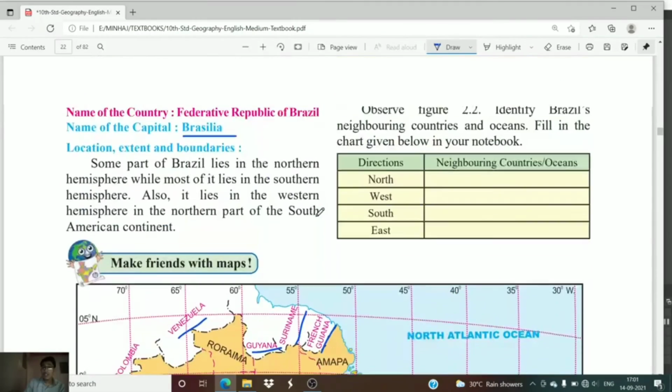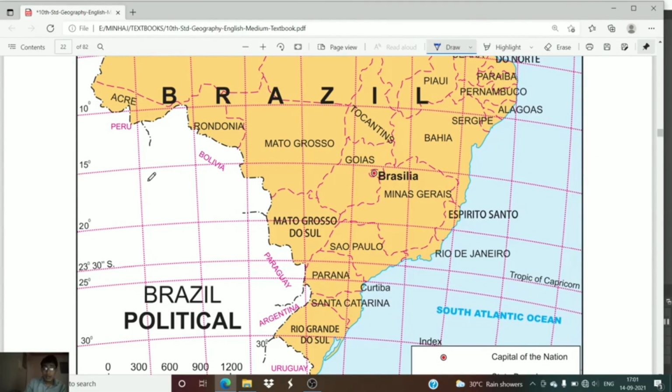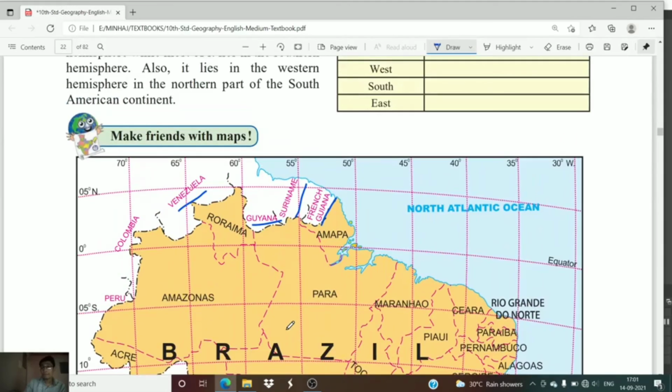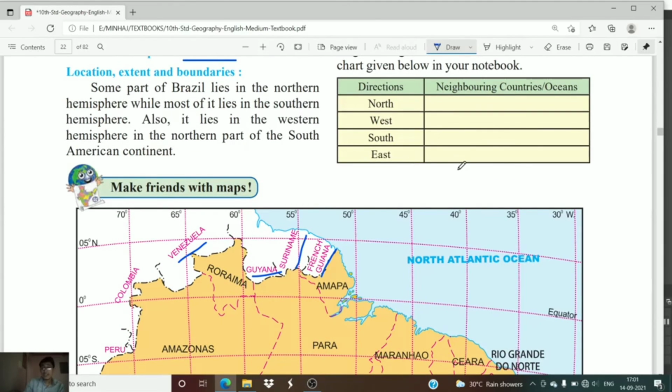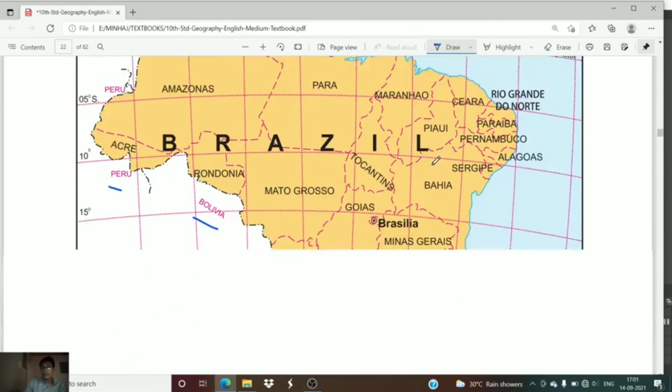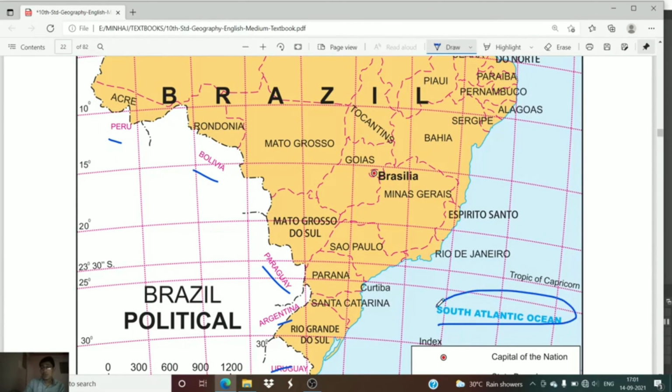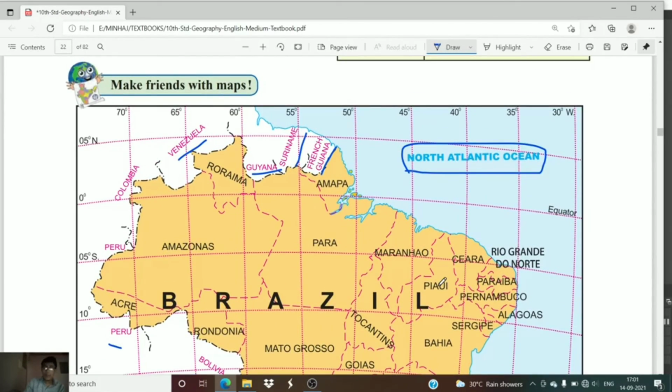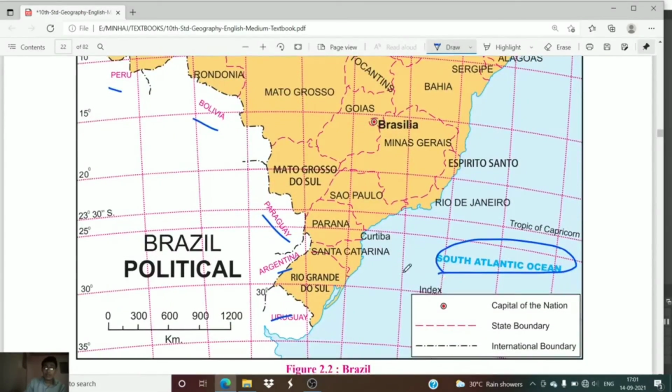Whereas on the south, we can see the countries are Peru, Bolivia, Paraguay, Argentina, and Uruguay. And on the east, it is the North Atlantic Ocean and the South Atlantic Ocean. These are lying to the east of Brazil. So this is the map of Brasilia, which is the capital city, lying in between Goiás and Minas Gerais, these two states of Brazil.